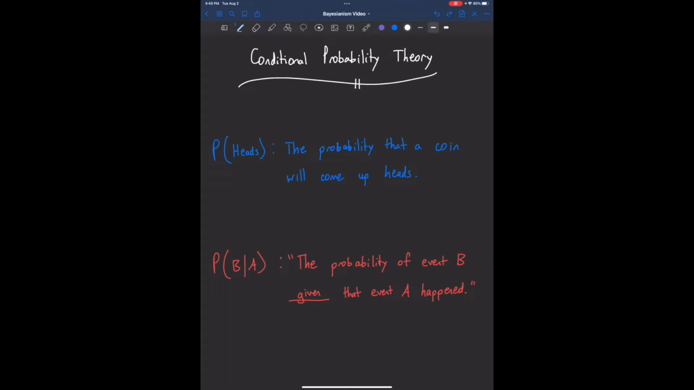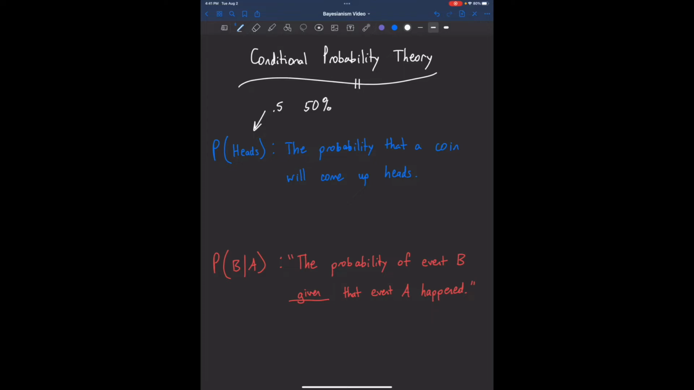Suppose that you have a coin. We can talk about the probability of a specific event occurring. For instance, the probability that the coin will come up heads, in blue here. If the coin is fair, this probability would be 0.5 or 50%. All right, we could say that the P of heads is 0.5 or 50%.